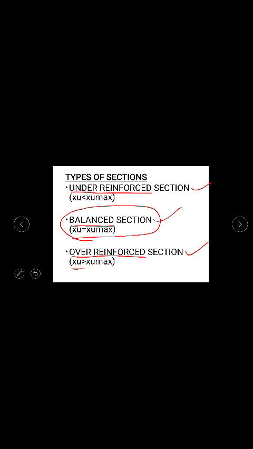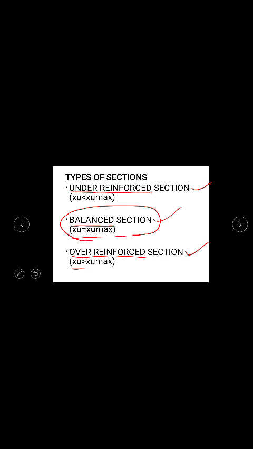So this moment of resistance has to be found out in the analysis. This moment of resistance will be found out only when you know what type of section that beam is coming to be. So for that you have to check the values of Xu and Xu max. So you find out the value of Xu, which is nothing but the actual depth of neutral axis, and also the value of Xu max, which is the maximum depth of neutral axis given in the respective tables previously.